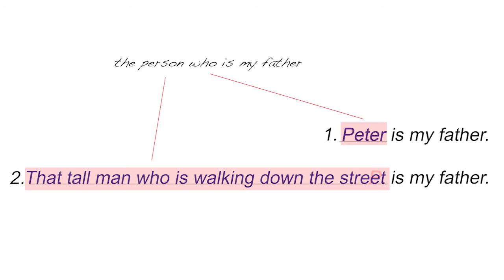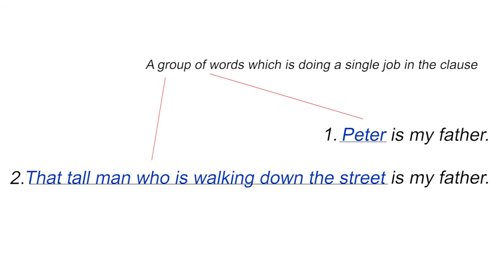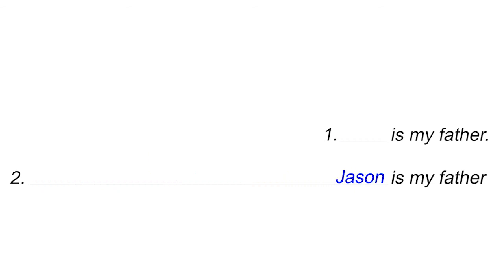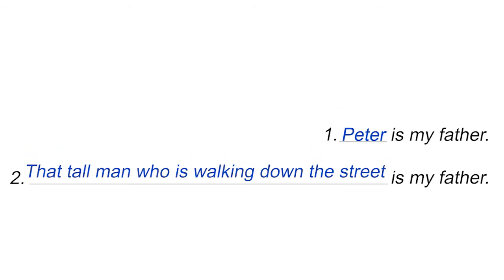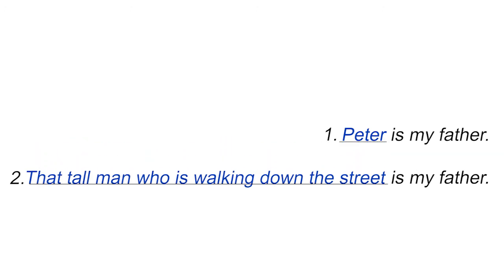In grammatical terms, it is the subject of the clause, the entity that the rest of the clause is saying something about. So it is a group of words which is doing a single job in the clause. You could replace the whole group with a single word and the clause would still make sense. This is a phrase. In fact, we also call a single word which is doing a particular job in the sentence a phrase. So Peter in the first sentence is also a phrase. It's just a phrase that only has a single word in it.